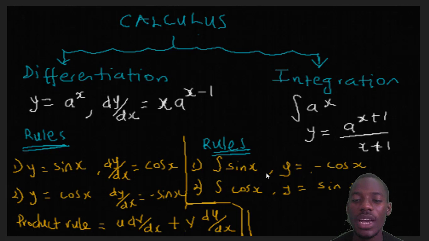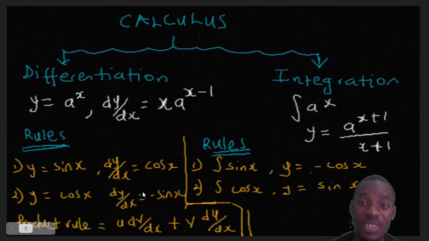Now, for integration, everything you see here is going to repeat itself, because integration is the inverse of differentiation. Integration is just differentiation but upside down. So sine x is cos x here, but in integration, sine x will become minus cos x. This is integration, so you must not mix them up. Sine x will become minus cos x, and cos x will become sine x. It is just the exact opposite of differentiation, and that is what we have here.